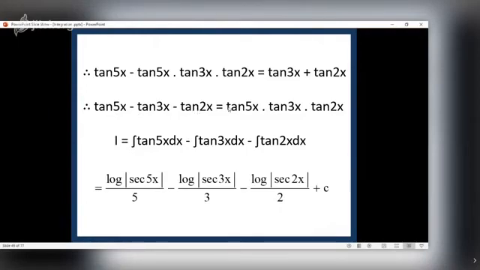It is nothing but tan 5x into tan 3x into tan 2x. And we have to integrate this only. So this can be replaced by tan 5x minus tan 3x minus tan 2x. Now what is integral of tan 5x? Log of mod of sec 5x, and the obtained answer should be divided by the coefficient of x, which is 5. Same is for these two functions also.